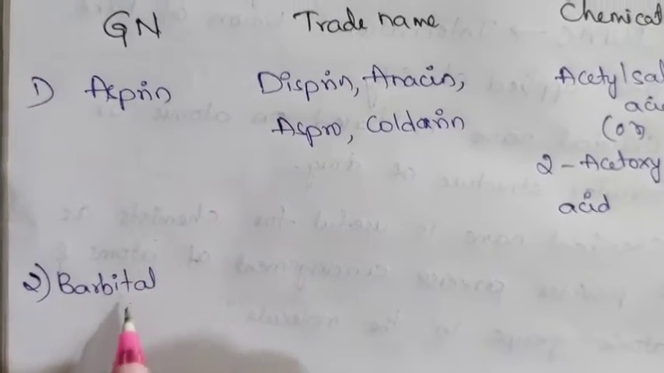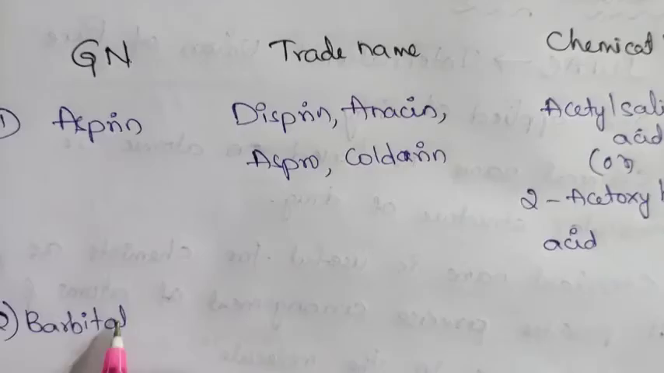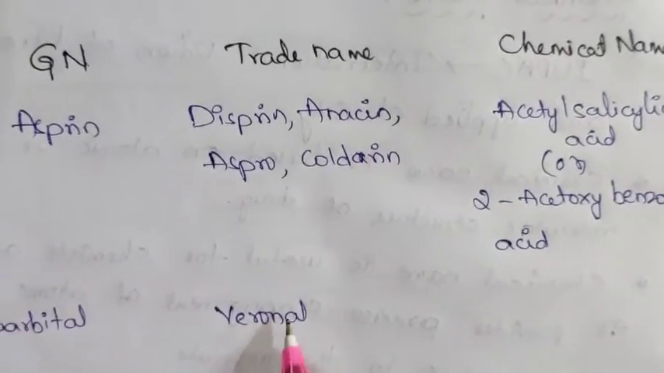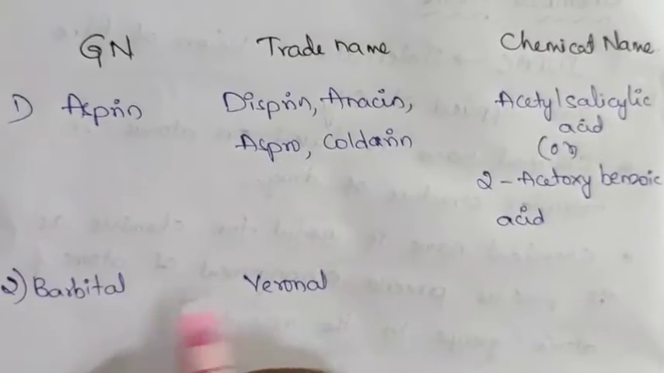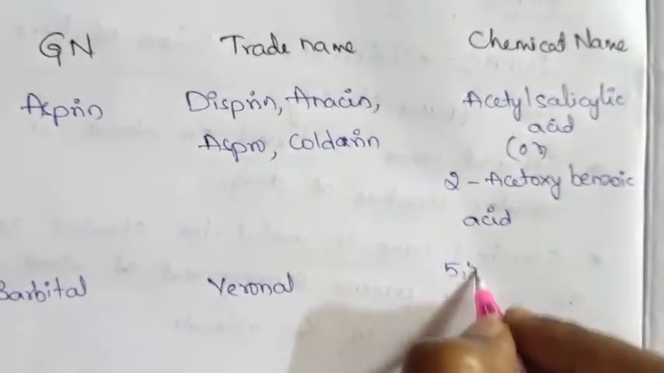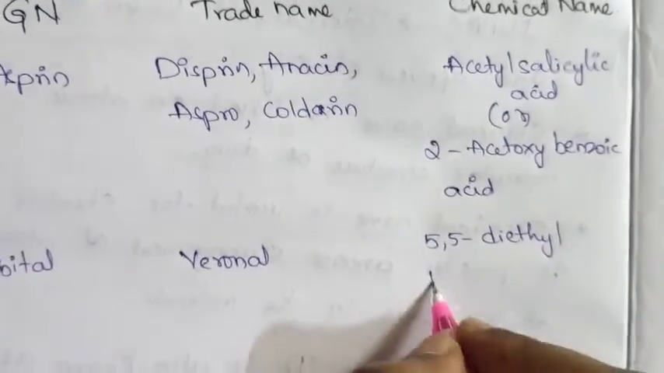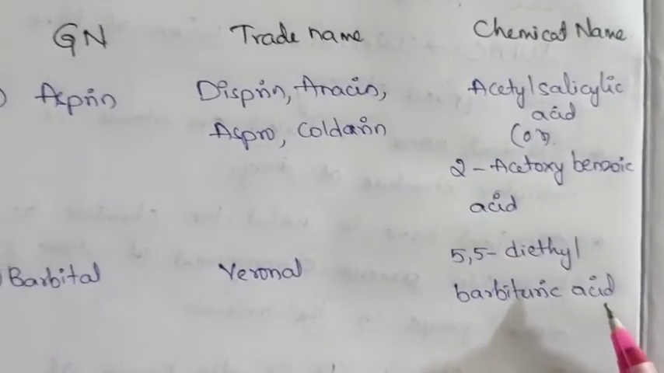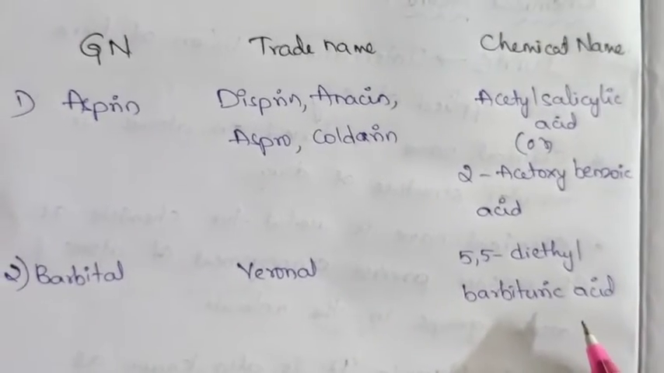Next one, barbital. Barbital is the generic name and its trade name is Veronal. This is the trade name for barbital. Now the chemical name is 5,5-diethyl barbituric acid. This is the chemical name for barbital.